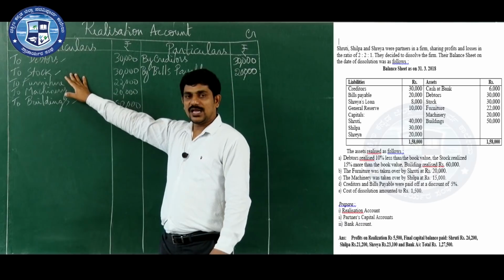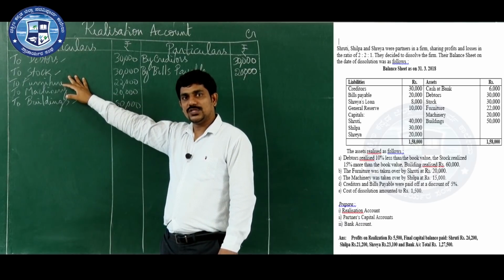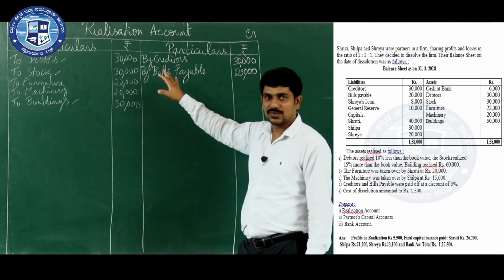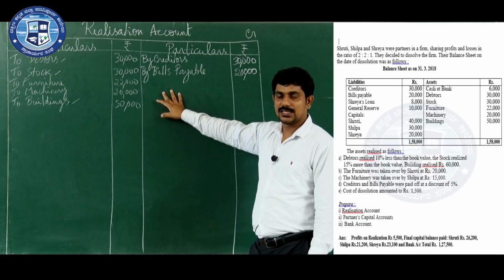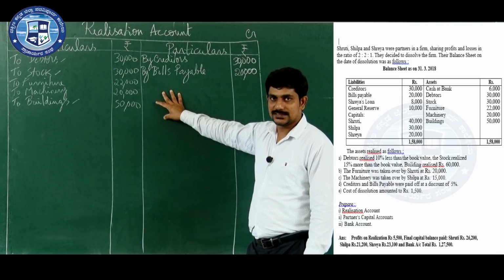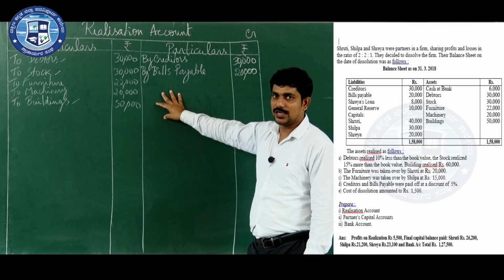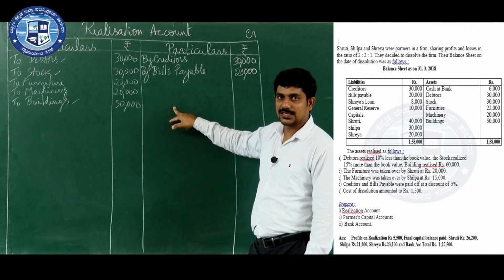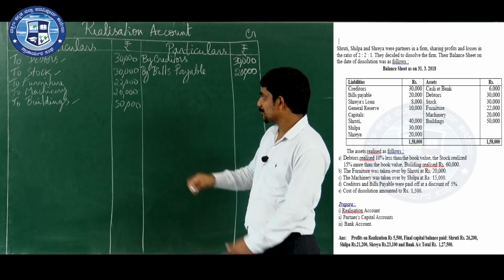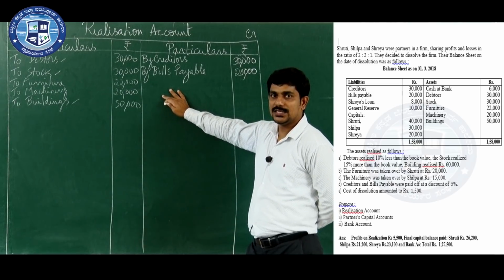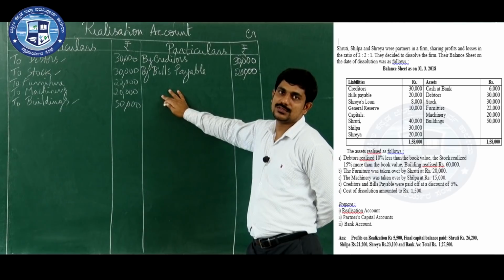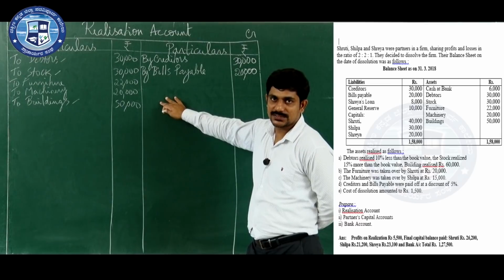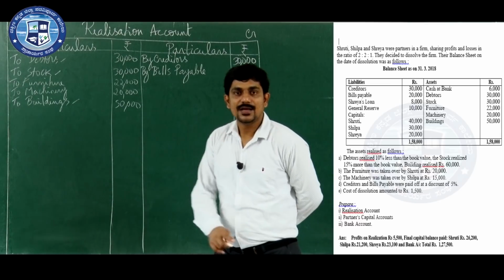Now when you are transferring the assets, you transfer them to the debit side of realization account. From the adjustment, whatever information relates to the assets, we have to record on the credit side, the opposite side, because by selling the asset the firm will receive money. So it is an income for the firm, so you need to record under credit side. Now by selling, the business will receive what? Money, cash. But whether cash is there or bank is there, here cash at bank is given.